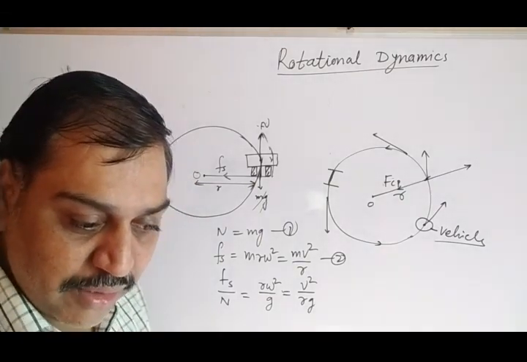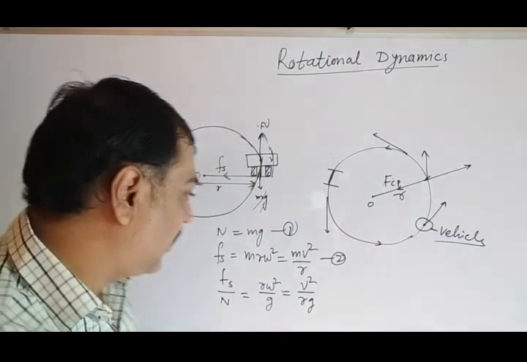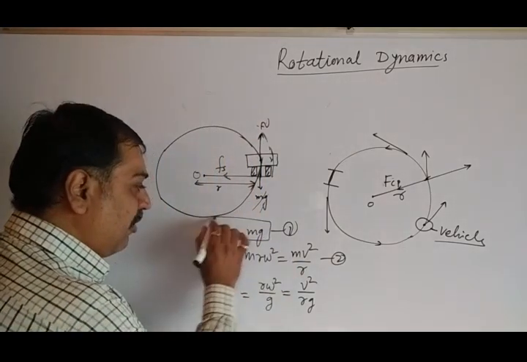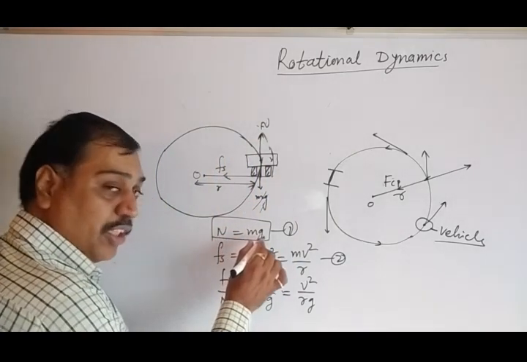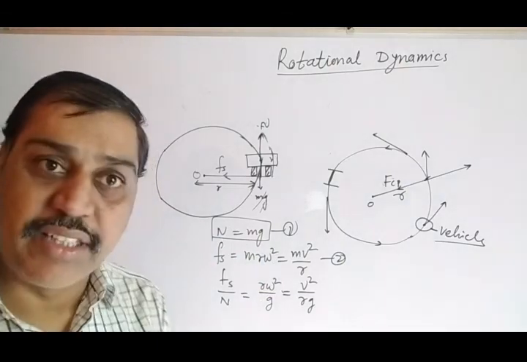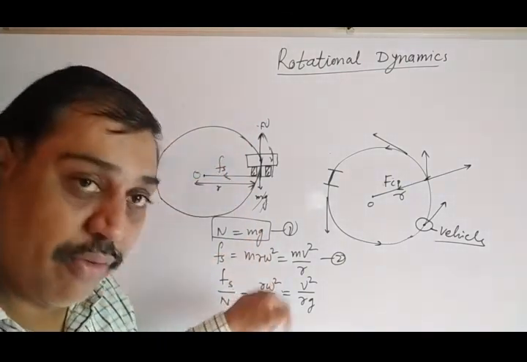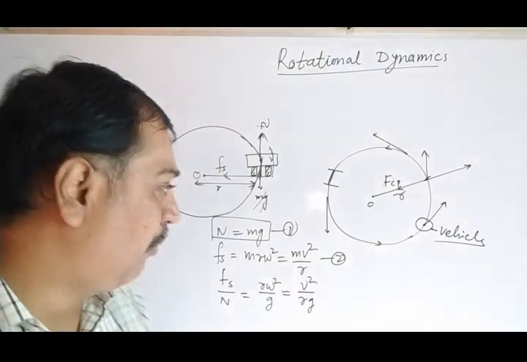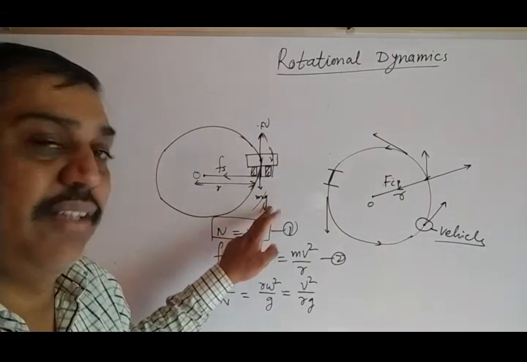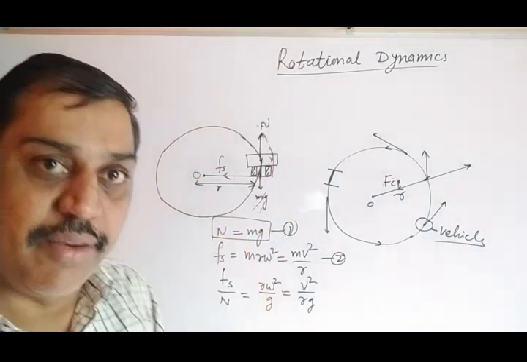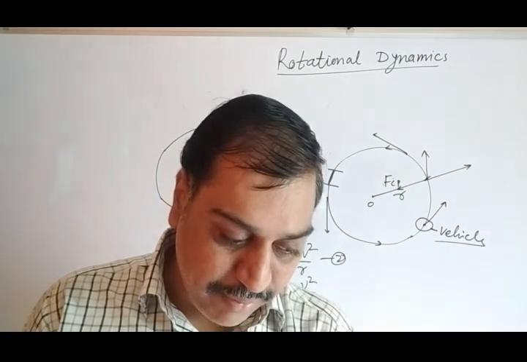Apart from this, the normal reaction is always constant because m is constant and g is constant. So the normal reaction upward equals the weight downward; they are the same. The mass of the vehicle is constant and the acceleration due to gravity is constant, so N is always constant, as can be seen from this equation.